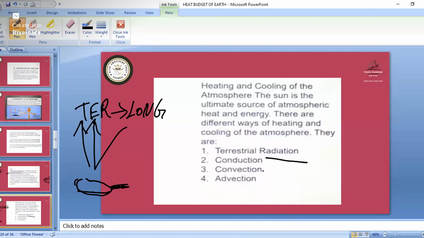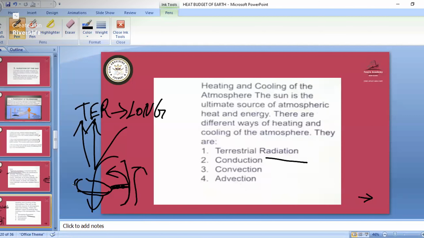Then what is convection? That part is rising due to the high amount of heat, rising from here. That is convection. Then again it falls down. That is convection. And advection we'll see in a later part. Advection is heat affecting nearby objects without any connection.